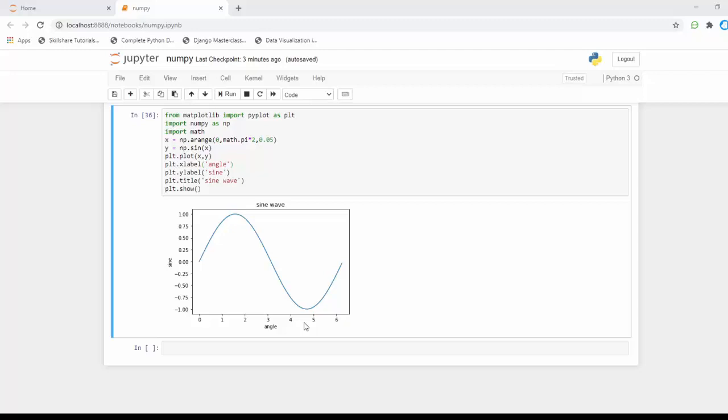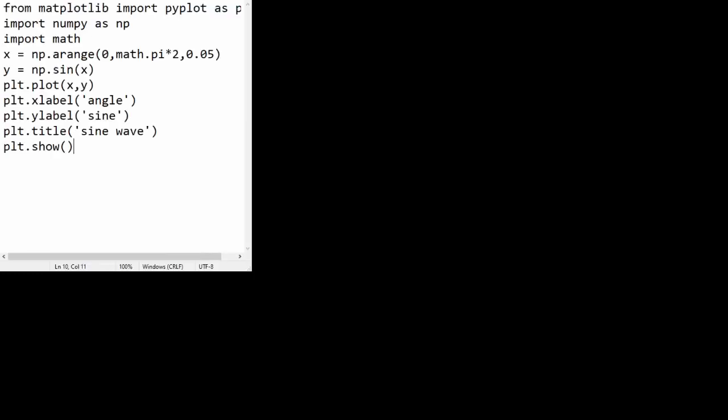For that, first I'm going to open my notepad here. What I'm going to do is copy the code that I previously coded in the Jupyter notebook and paste it here, and I'm going to save the file as numpy.py. I'm going to change the save type to all files, and then save this. Now I've saved this here.